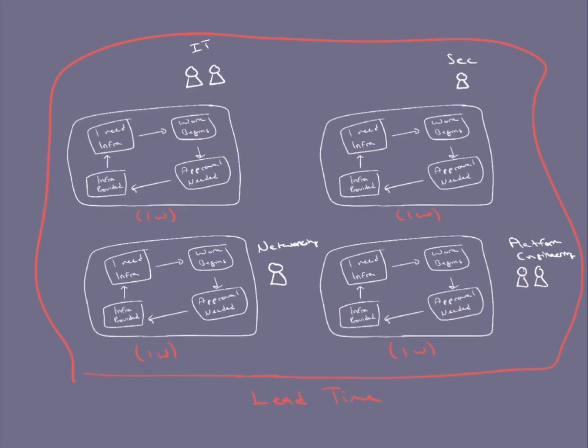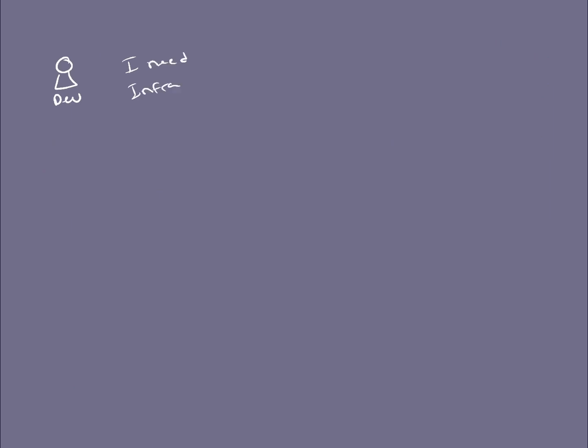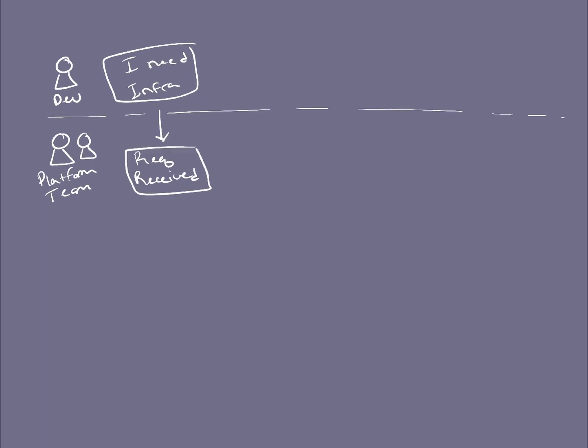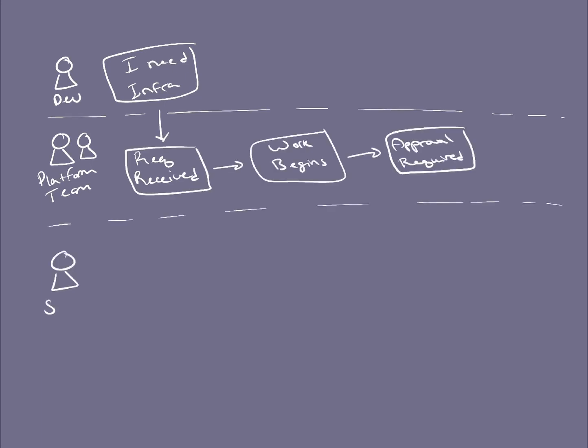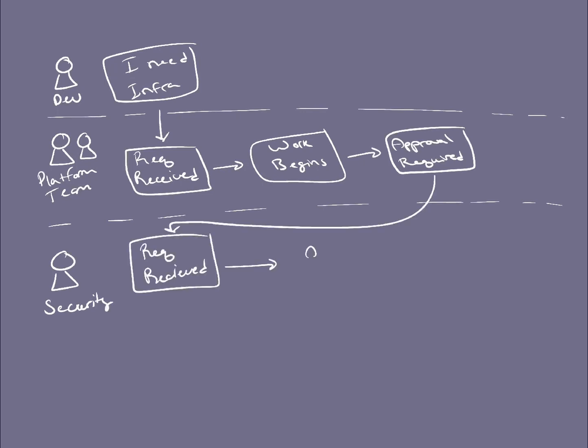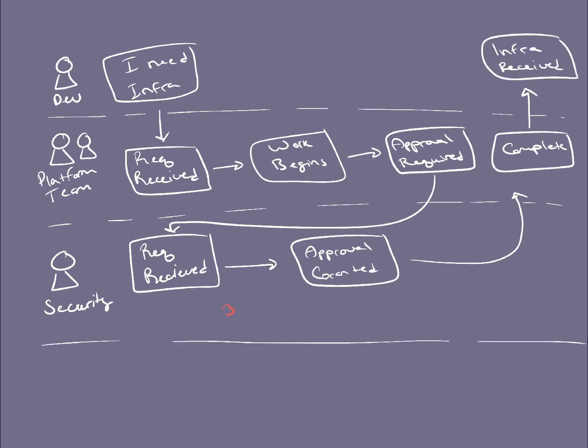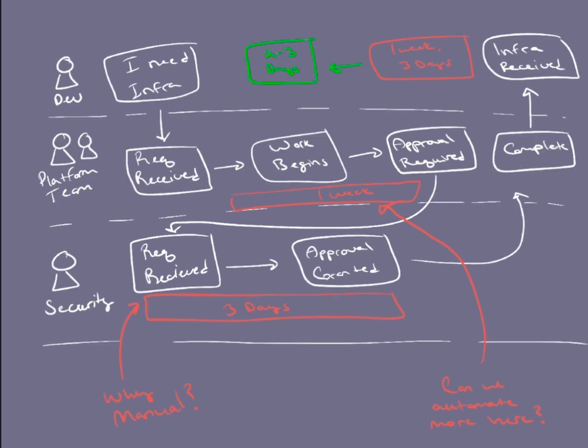Let's look at an example where a developer needs infrastructure from a platform team. The request is received, work begins, and then an approval is required from security. That request is received, the approval is granted, and then they complete it and give the infrastructure back to the developer. This took 3 days from security, 1 week from the platform team, and the development team ended up waiting 1 week and 3 days.